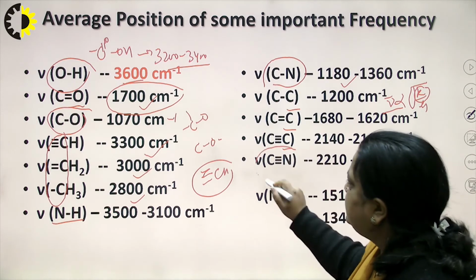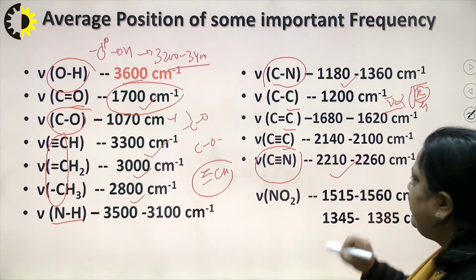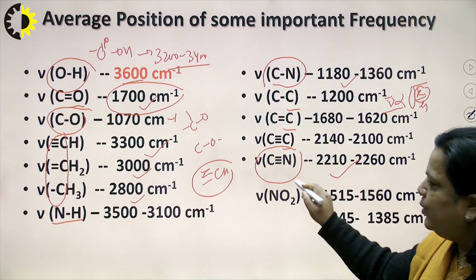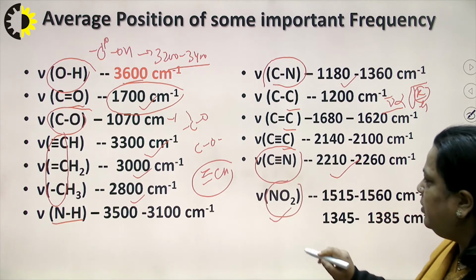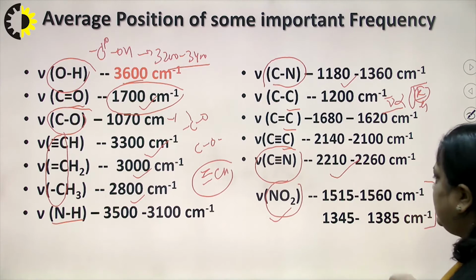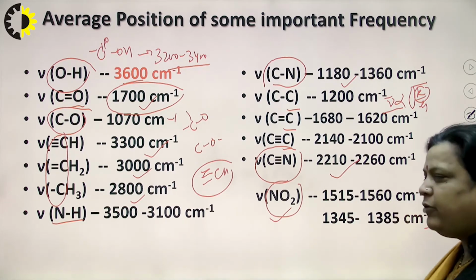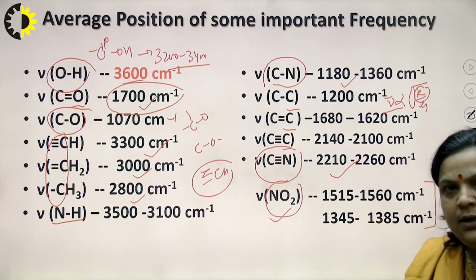In the cyano group, C triple bond N, the IR frequency is observed at 2210 to 2260, and another group is there, the nitro group. So in the nitro group we get two bands, 1515 to 1560 and 1345 to 1385.